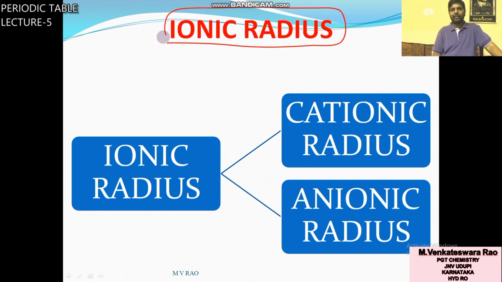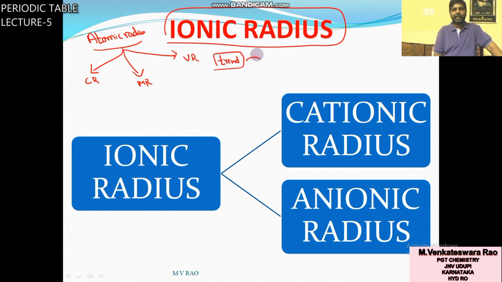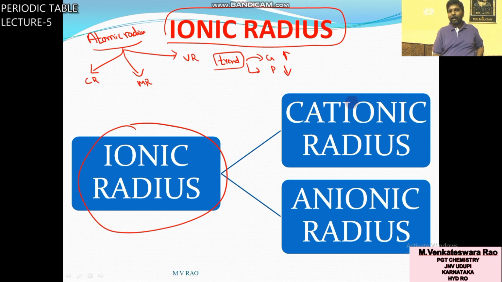Ionic radius. We have seen up to now atomic radius. Atomic radius is of 3 types: covalent radius, metallic radius, van der Waals radius. After that, the trend: how this atomic radius will change in a group and in a period. In a group it increases, in a period it decreases. Our next topic is ionic radius. It is not atom. Ionic radius is of 2 types: cationic radius and anionic radius.